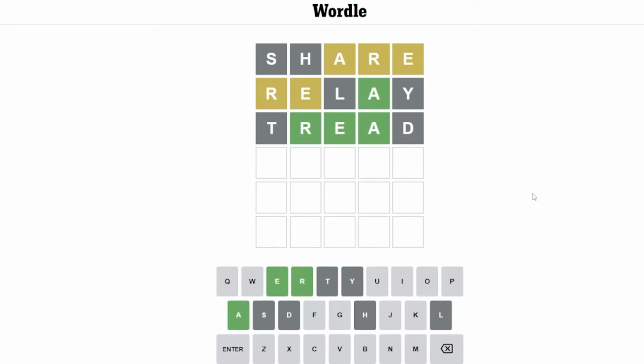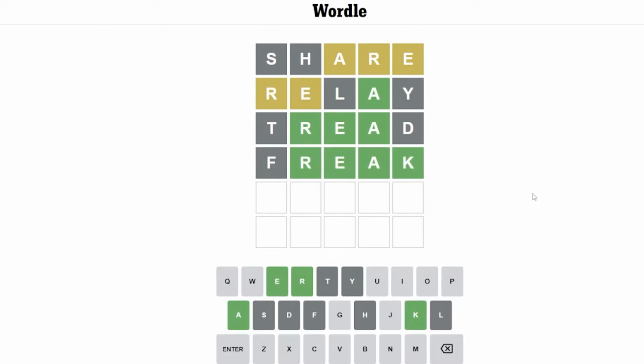I guess I have to do an elimination guess on the 5th one. Break, freak, or rather, if I don't narrow it down to 2, I'll have to do an elimination guess on 5. All right, let's try freak. Okay, so have we narrowed it down to 2? There's reek with a W and break.